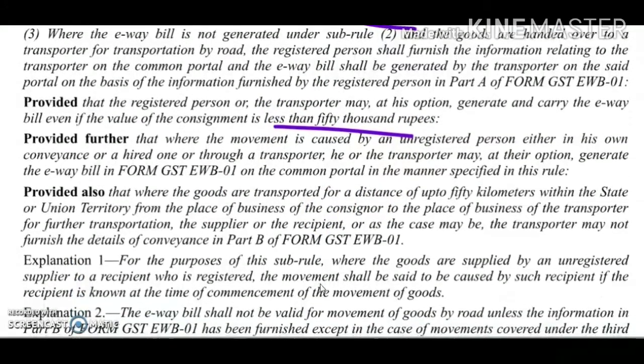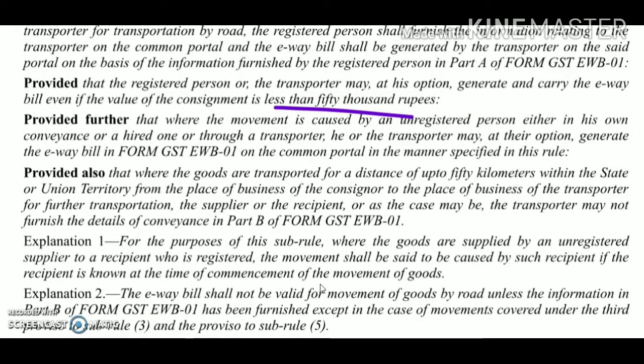Now there may be a situation that from my godown or my registered office or place of business, I am sending the goods to the premises of the transporter for the purpose of further transportation. For transporting the goods from my premises to the premises of the transporter, there is no requirement of updating the detail in Part B of the form GST EWB-01, provided the distance is up to 50 km and it is within the same state or union territory. So, what is the point?